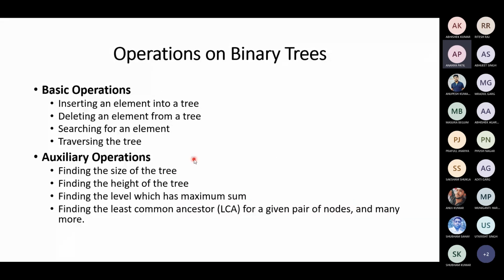Okay, so these are a few operations on a binary tree. We can insert an element, delete an element, search an element, and traverse the tree. These are the four operations we will discuss for some time, then I will stop. There are also auxiliary operations, like we discussed for a stack and queue. Likewise for trees: finding the size of the tree, finding the height of the tree, finding the level with maximum sum, and finding the least common ancestor for a pair of nodes. But the main operations are how to insert an element, delete an element, traverse, and search whether an element is there or not.